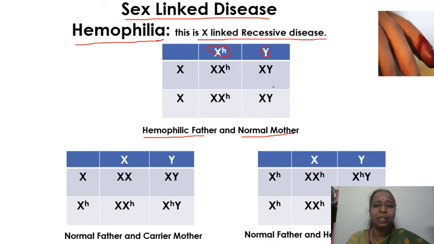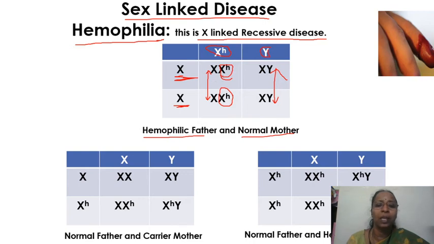In this case, all the boys are going to be normal, because the mother gives the normal X chromosome to her sons. The daughters are also going to be normal, but they are going to be carriers because they inherit the defective hemophilic gene from their father.